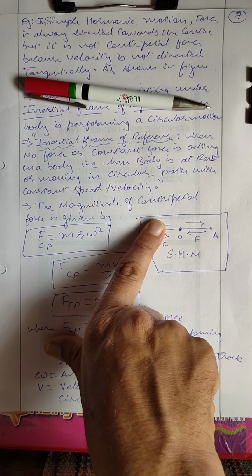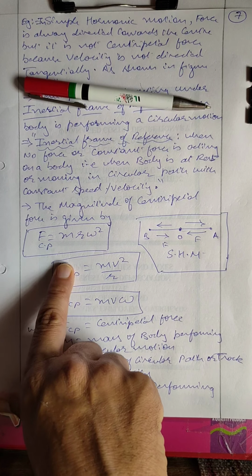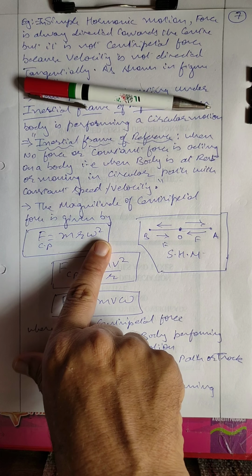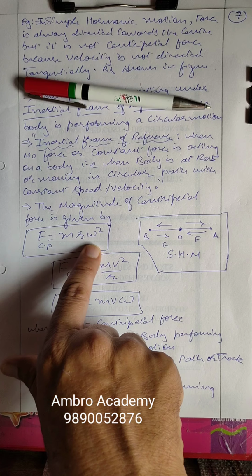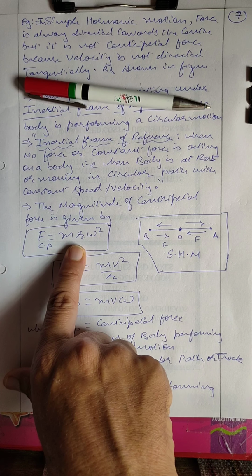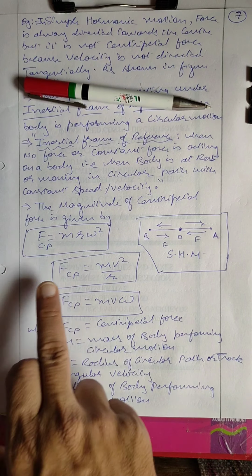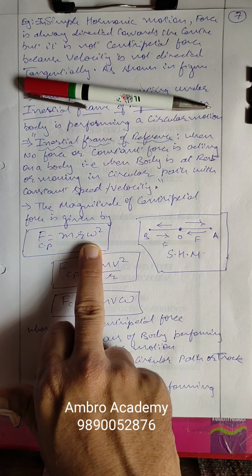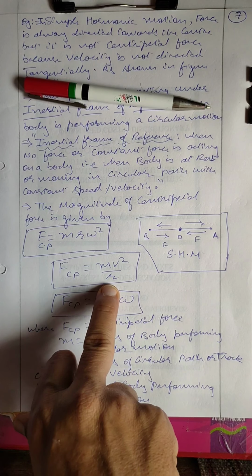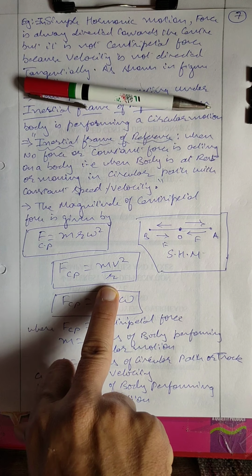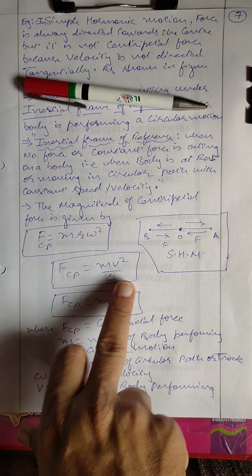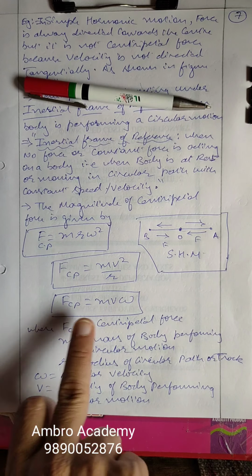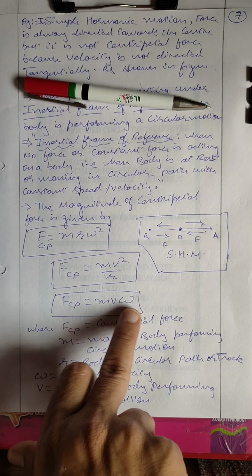The magnitude of centripetal force, here we have different formulas. FCP is equal to m r omega square. There we have said FCP vector is equal to minus m r omega square. Minus shows the direction. Second, FCP is equal to m v square upon r, because when we put v equal to r omega, we get the second formula, m v square upon r. And if we change r to v over omega, then FCP is equal to m v omega.